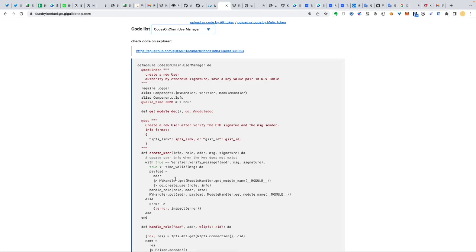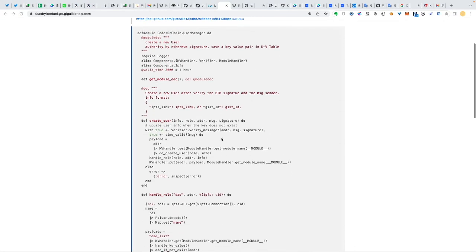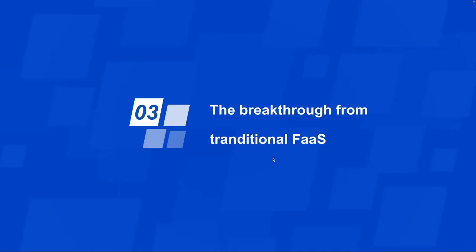such as the multiplication of the KV table, and to verify the users by the signature and signer. And let us compare the FaaS system to the old one to see its advantages.